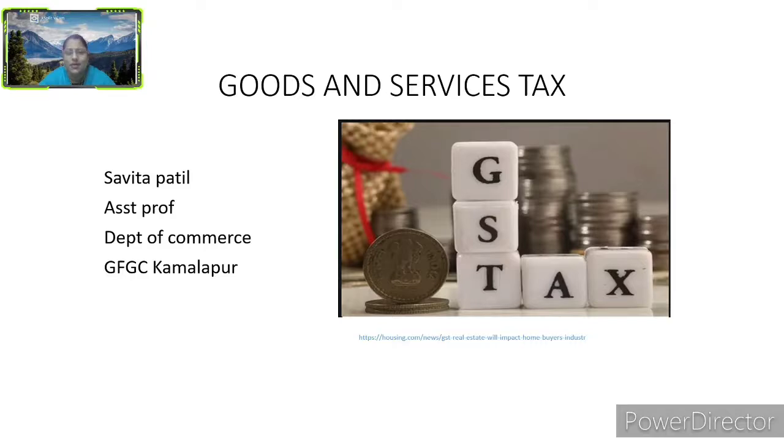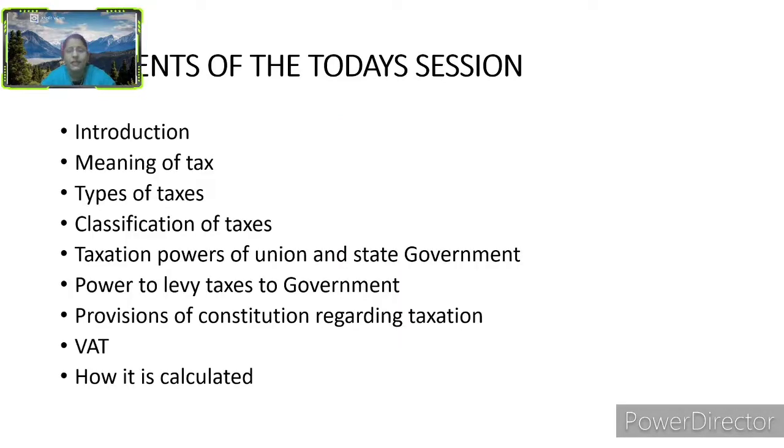In my today's class, we shall see the introduction to the goods and services tax, which is the most important subject for the BCom 6th semester. Contents of the today's session: introduction, meaning of tax, types of taxes, classification of taxes, taxation powers of union and state government, power to levy taxes to government, provisions of constitution regarding taxation, VAT, and how it is calculated. These are the various things that we shall discuss in my today's class.